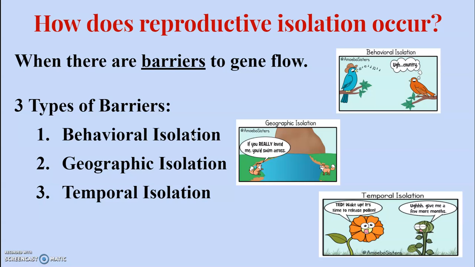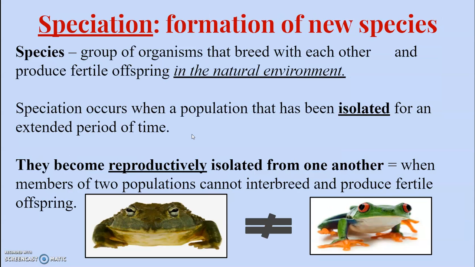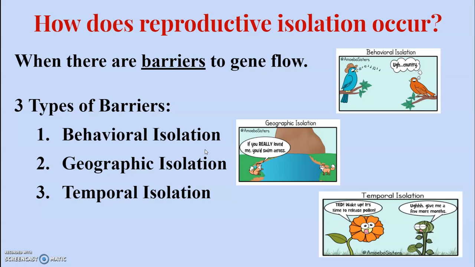Well, how does reproductive isolation occur? How is it that these species end up becoming isolated from one another, which ends up in speciation, creating a new species? Well, there's three main ones we're going to talk about. First is behavioral isolation. The second is geographic isolation, and the third is temporal isolation.